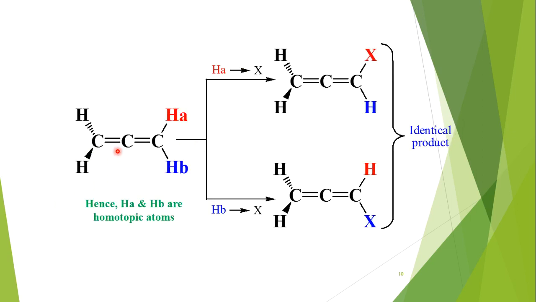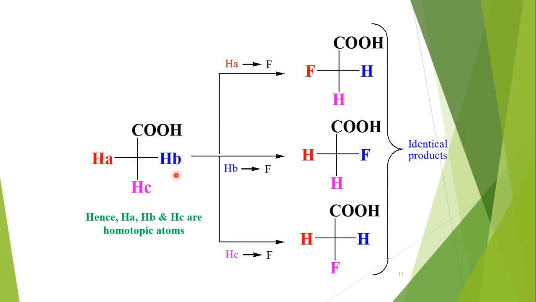Now check this molecule. This is allene. In allene, we have to check the topic relation between these two hydrogens. These two hydrogens are replaced with this X atom. Then we get these two structures, and these both structures are superimposable on each other, completely superimposable. So both are identical or homomers. So here HA and HB have homotopic relation.